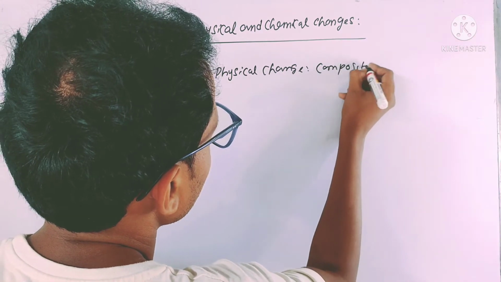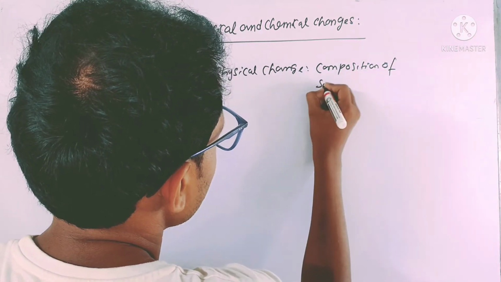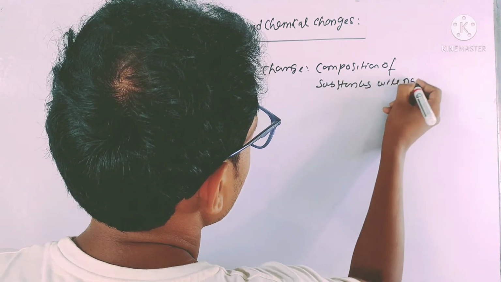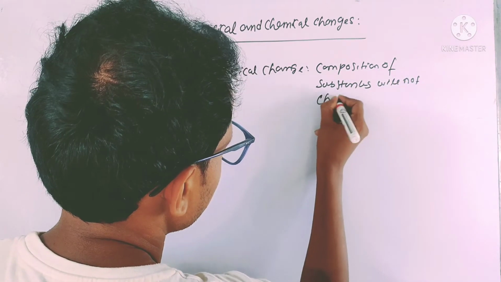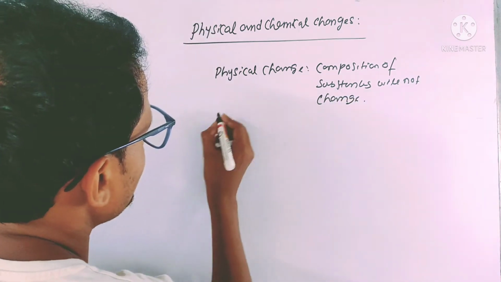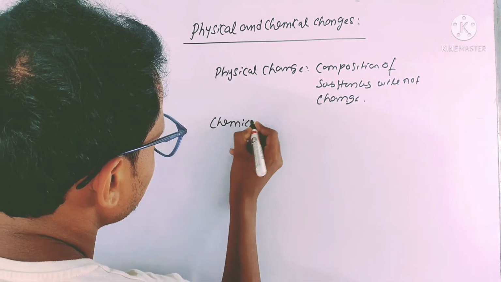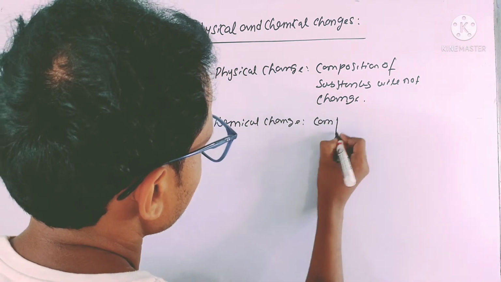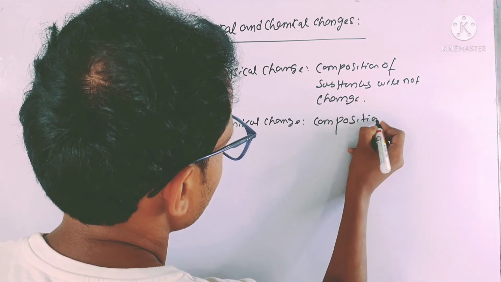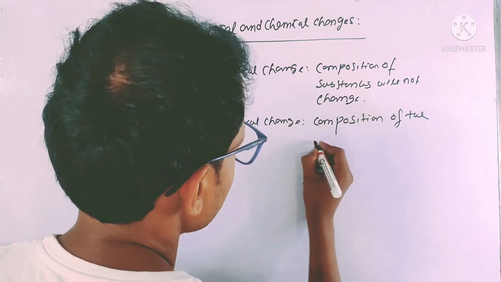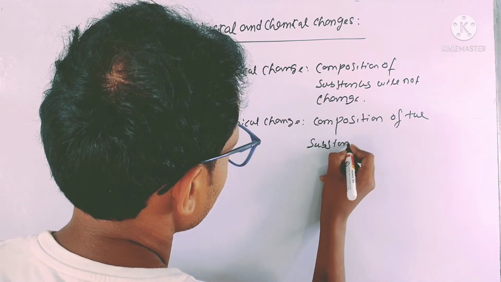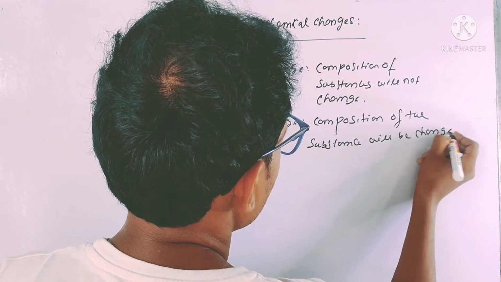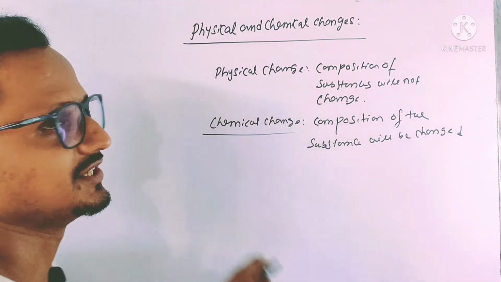It will be fixed. But in chemical change, the composition of the substances will be changed. Now here we will discuss only the chemical change.